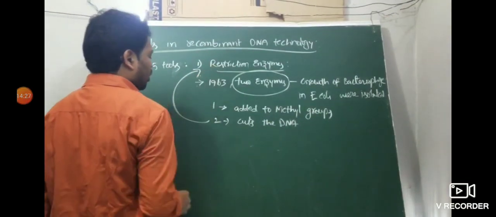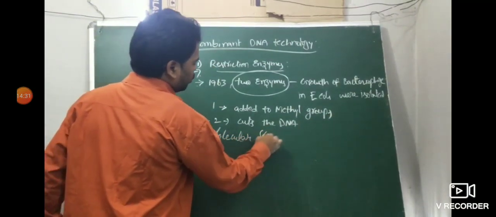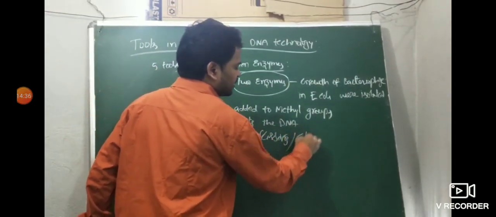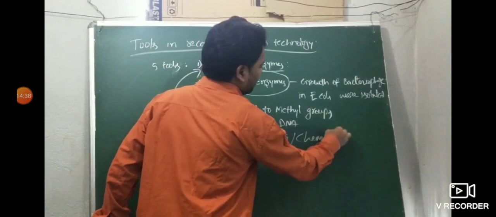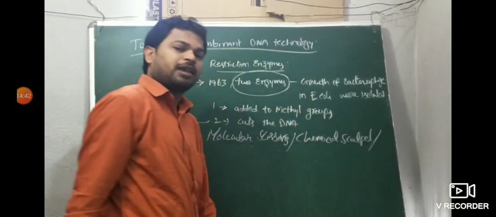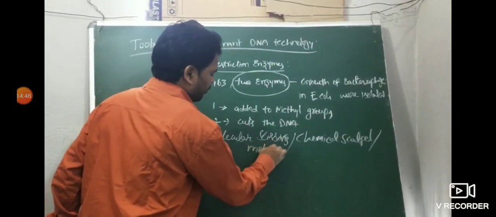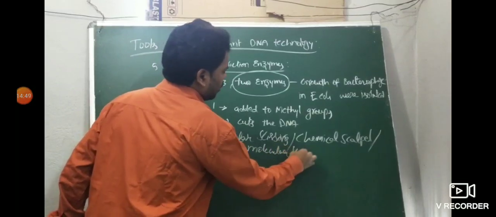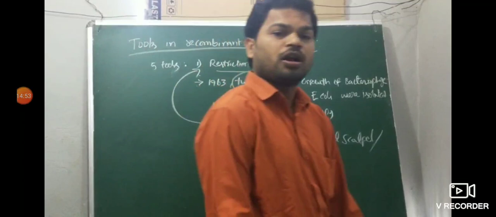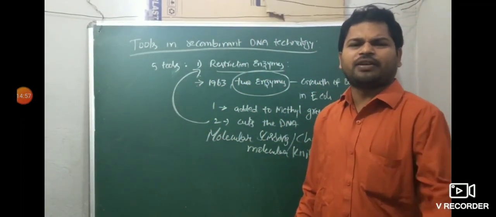This restriction enzyme is also called a molecular scissor, chemical scalpel or molecular knife. Different names.